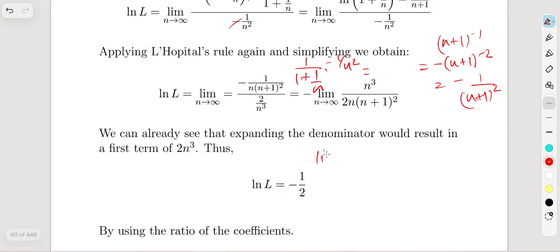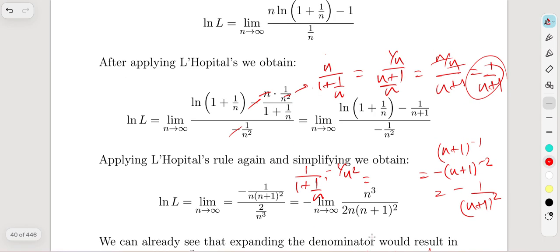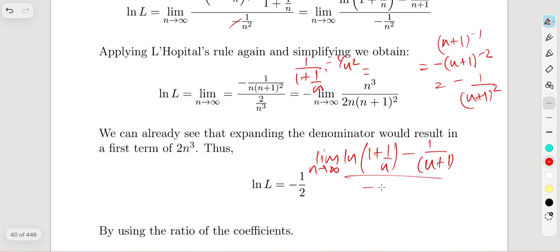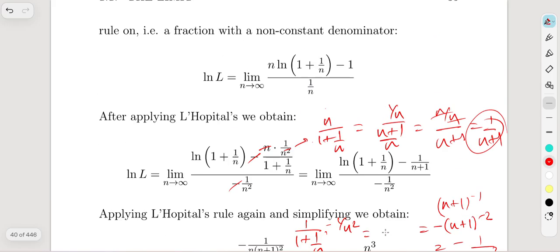So we have limit n tends to infinity of natural logarithm of 1 plus 1 over n minus 1 over 1 plus n plus 1 over 1 minus 1 over n squared. Okay, that's perfect.